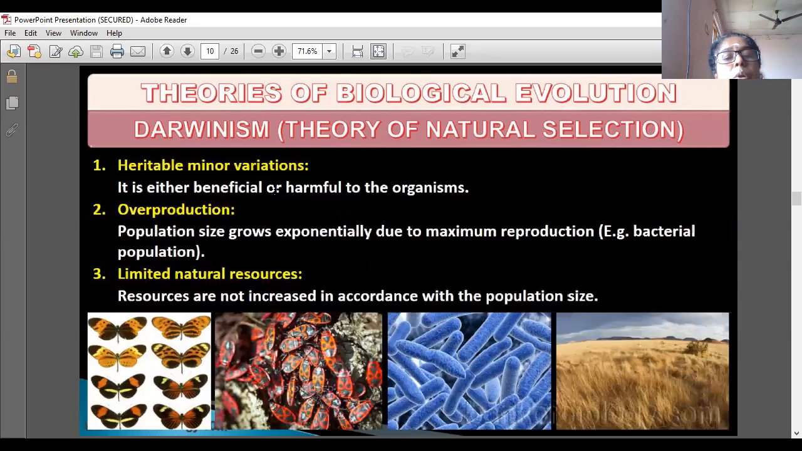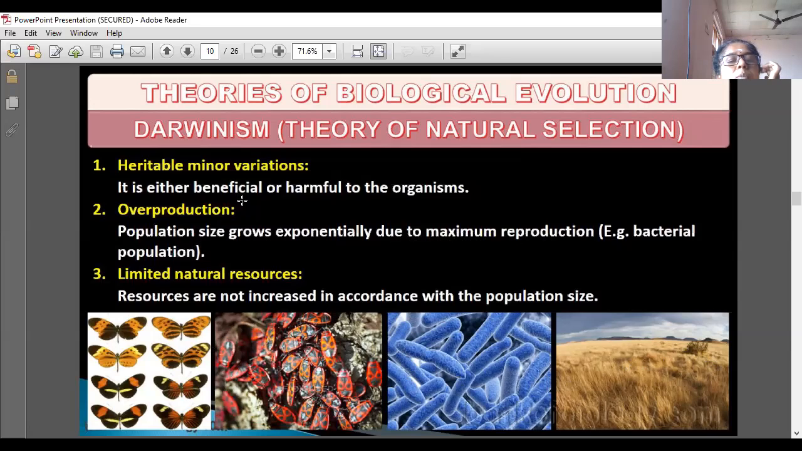In that heritable minor variation, it is either beneficial or harmful to the organism. Second one is overproduction. Population size grows exponentially due to maximum reproduction. So bacterial population, see that. Next one, limited natural resources. Here examples also, overpopulation only shown here.